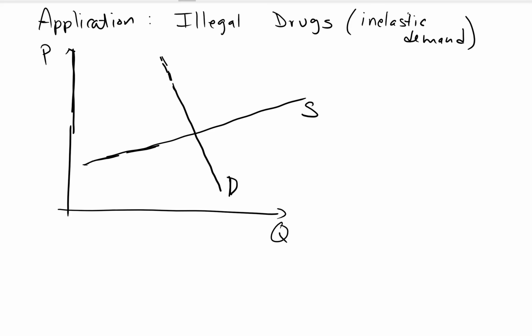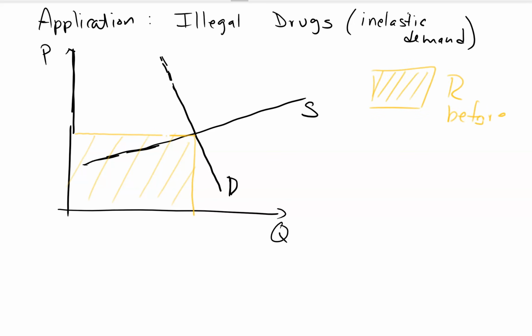So now we can implement some strategies that have been used in the past, and we can show what the issue is with those strategies. Okay, so this is going to be an application of several things we've done in this section. So let's just start by saying, okay, what's the revenue of the drug companies? So this is the revenue of the drug cartels, right? So this is their revenue before.